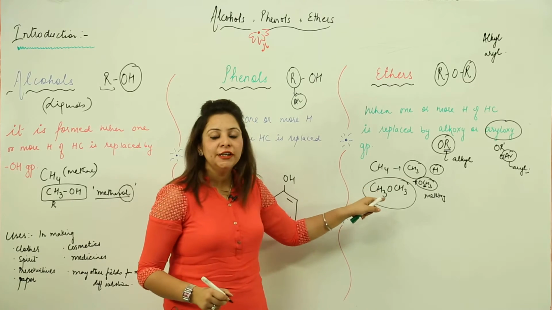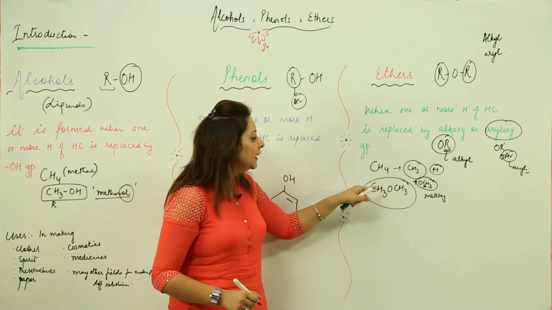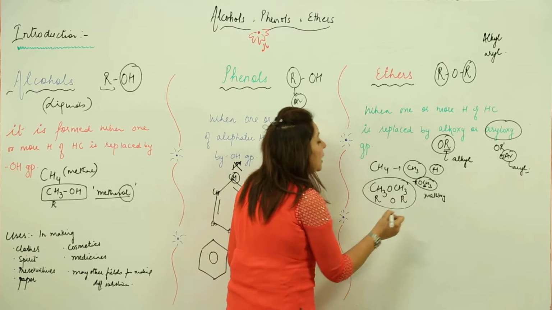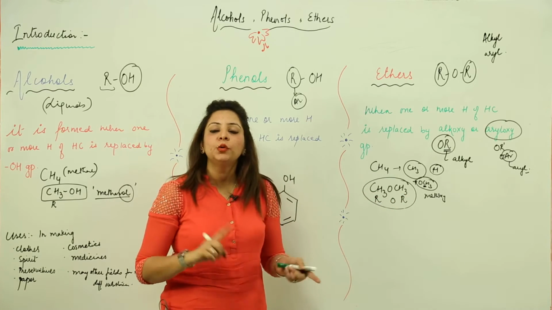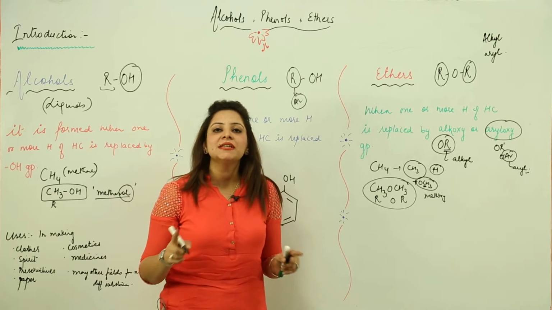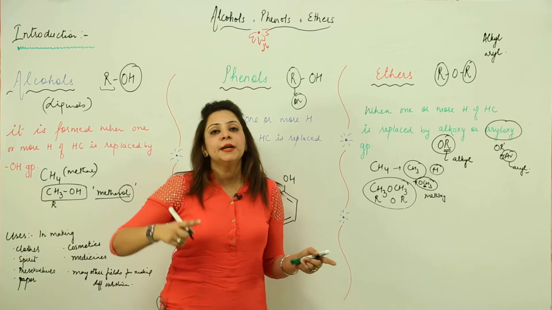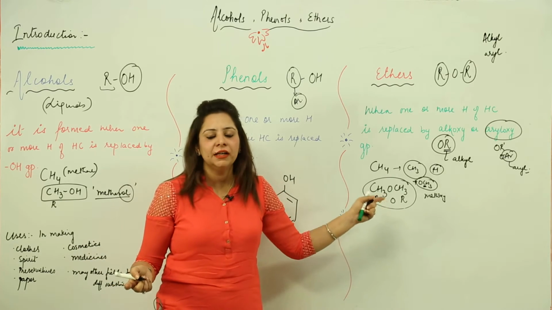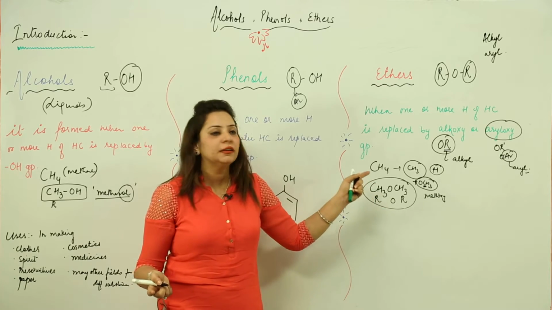So this is what you call an ether, where this specifies R, this is O and this is R, and in this case R and R both are alkyl groups. Keep in mind these alkyl groups can be the same, they can be different, there can be one alkyl group and one aryl group, anything can happen. We'll discuss it later when we discuss ether in detail.